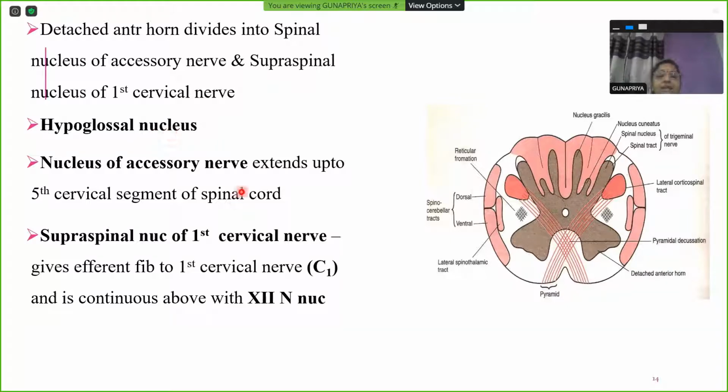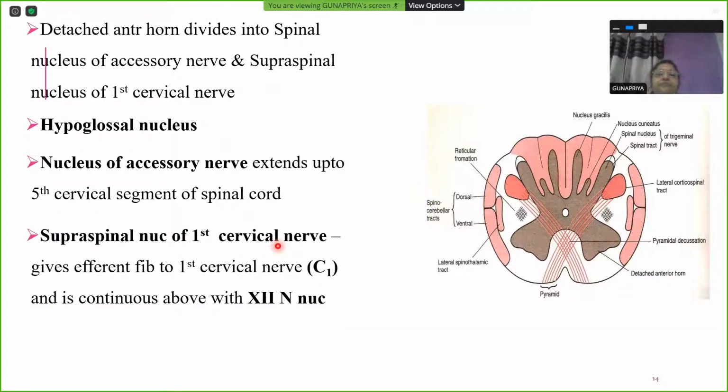Then the nucleus of accessory nerve extends up to what we study here, the spinal accessory nucleus. So that extends from the medulla, the anterior detached horn, and goes down up to the first upper 5 cervical segments of spinal cord. So it takes origin from the medulla and then goes down to the upper 5 cervical segments of spinal cord. That's why it is known as the spinal part of accessory nerve or spinal component of accessory nerve.